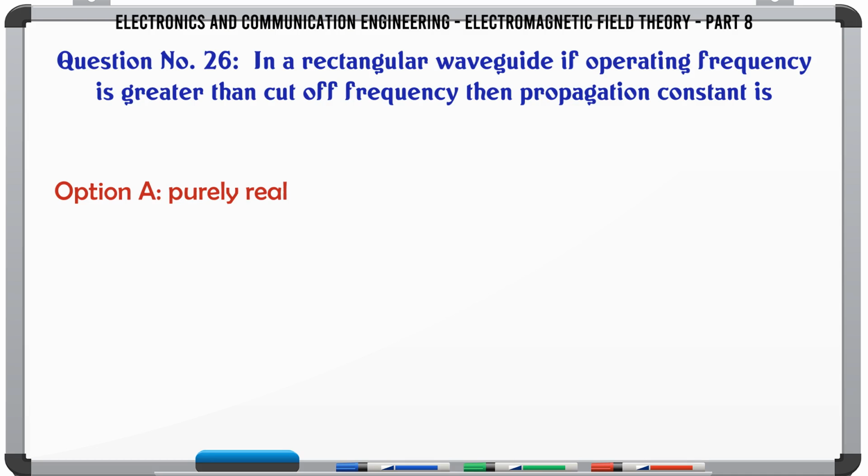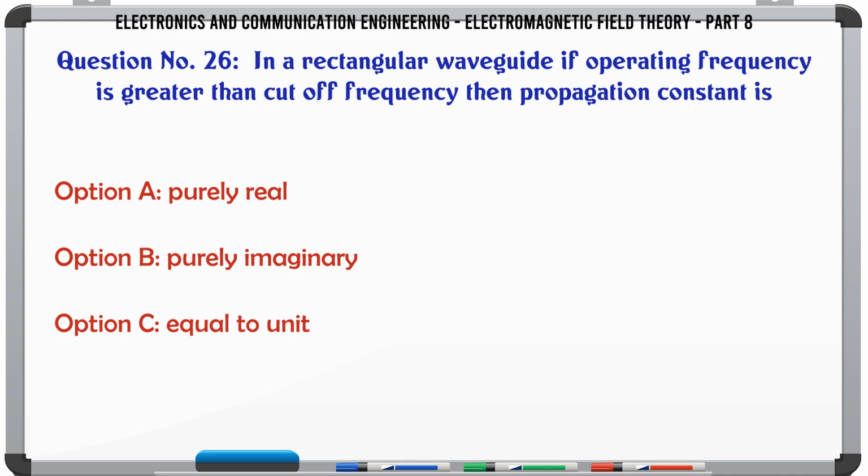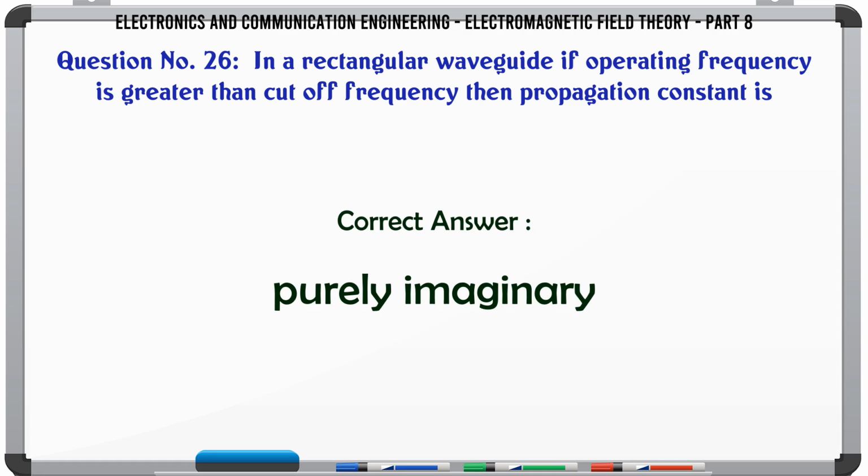In a rectangular waveguide, if operating frequency is greater than cutoff frequency, then propagation constant is A. Purely real. B. Purely imaginary. C. Equal to unit. D. A complex number. The correct answer is purely imaginary.